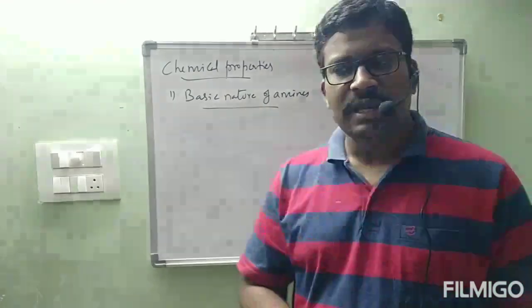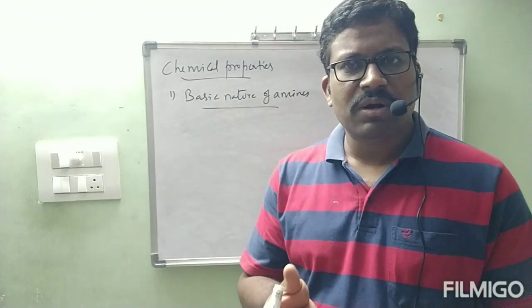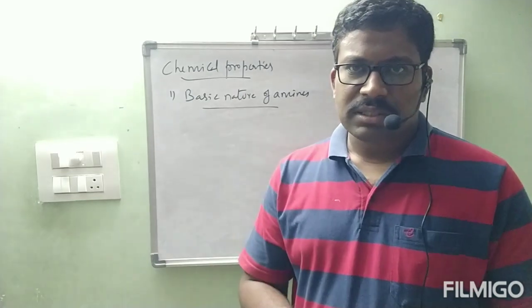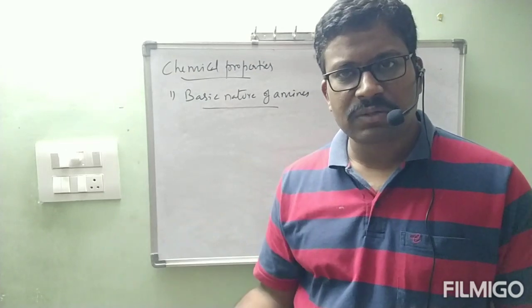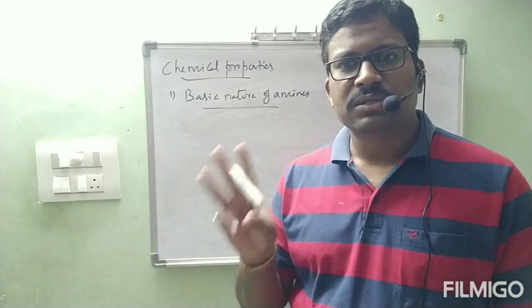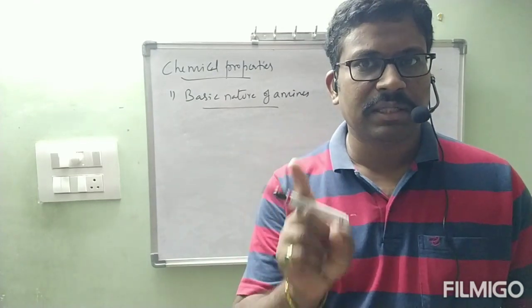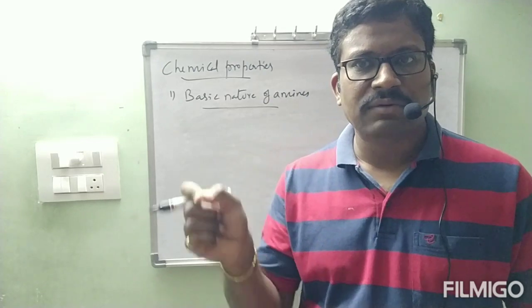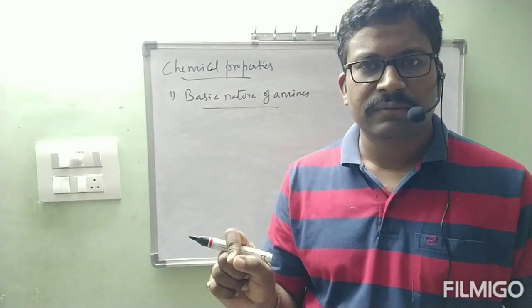In any amine, definitely nitrogen is there. That nitrogen is bonded to 3 bonds: 3 hydrogens, or 2 alkyl groups and 1 hydrogen, or 1 alkyl group and 2 hydrogens, whatever it is. Along with the 3 bonds, definitely 1 lone pair is present. So amines have the capacity to donate a lone pair of electrons.